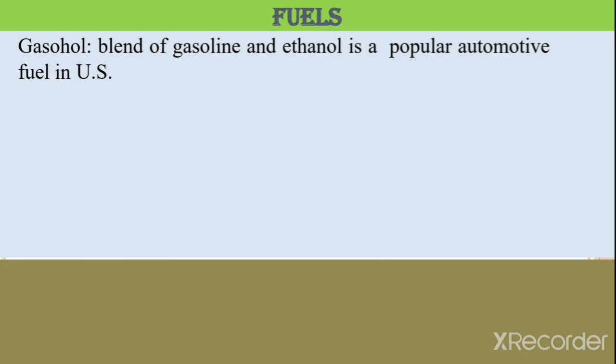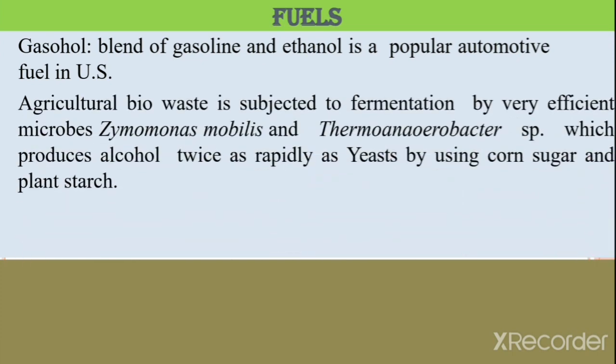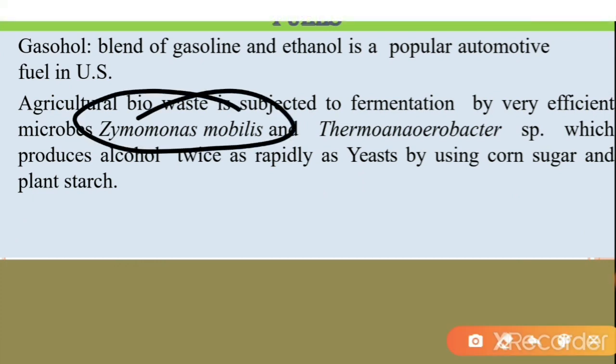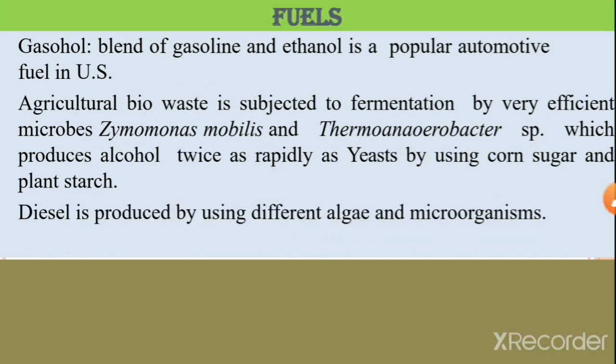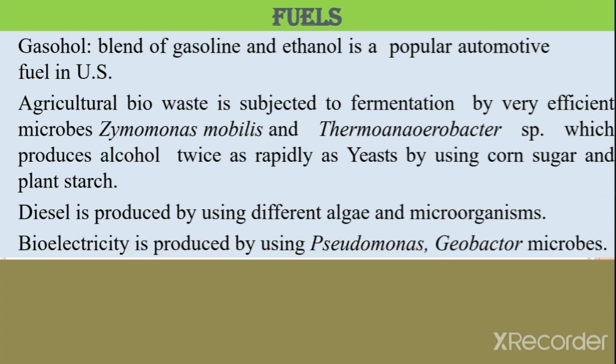Next point, that is fuel. Microorganisms are also used in the production of fuels. First one, gasohol. Here a blend of gasoline and ethanol is a popular automotive fuel in the US. Agricultural biowaste is subjected to fermentation by very efficient microbes such as Zymomonas mobilis and Thermobacter species, which produce alcohol twice as rapidly as yeast by using corn sugar and plant starch. Diesel is produced by using different algae and microorganisms. Bioelectricity is also produced by using microorganisms such as Pseudomonas species and Geobacter species.